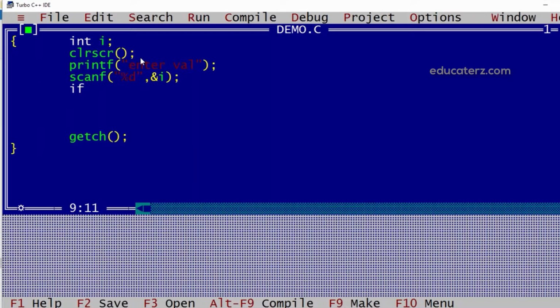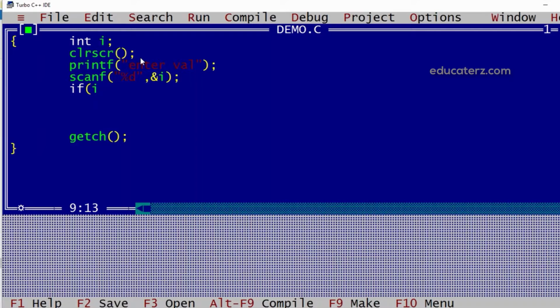Now if I get this I less than 5, then we want to jump to a particular statement by skipping few of the statements. Because suppose we are asking for the marks from a user, and if the user enters marks more than 100, which is not possible, we will conclude that this input is wrong and we'll jump to the end of the application. If the value is correct, then we'll execute "you have entered so many marks".